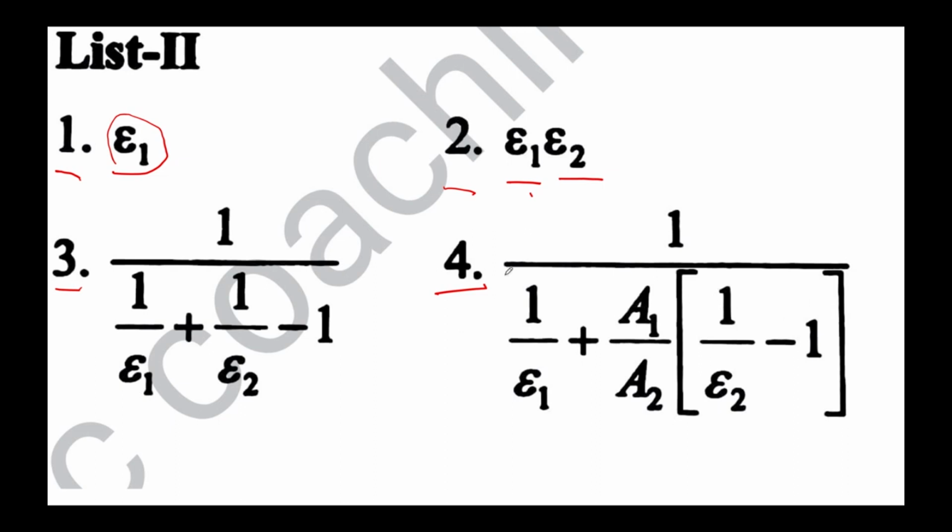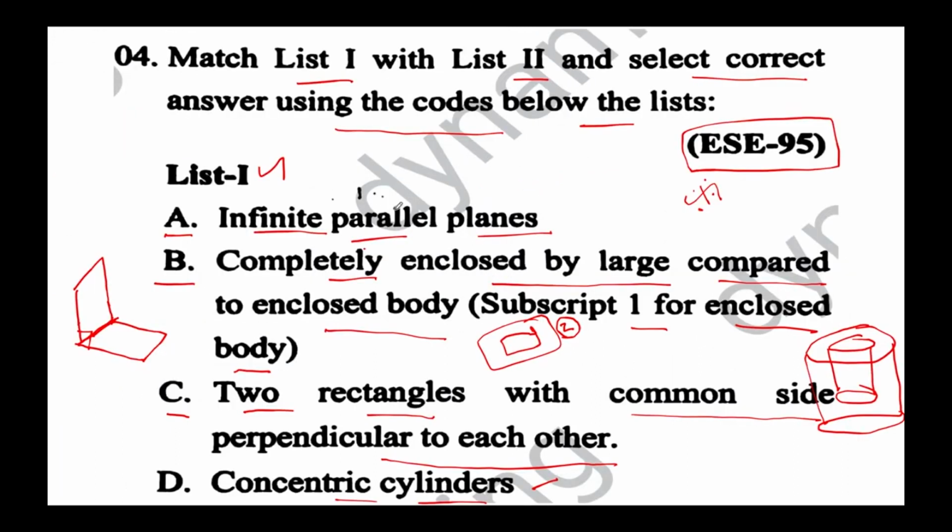So let me just show you one more time about list 1. The first statement is infinite parallel planes. The second one is completely enclosed, large compared to the enclosed body. So the enclosed body is very much less in size when compared to the one which is actually enclosing, which is 2. The third one is two rectangles with a common side perpendicular to each other. And the last option is concentric cylinders.